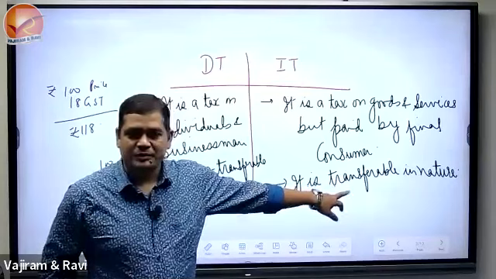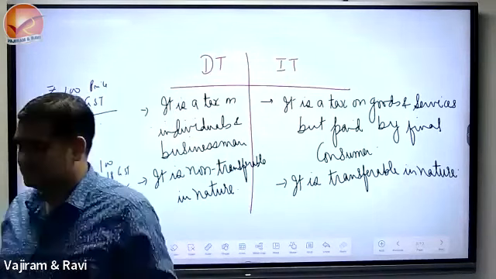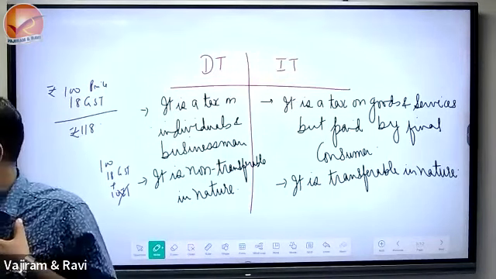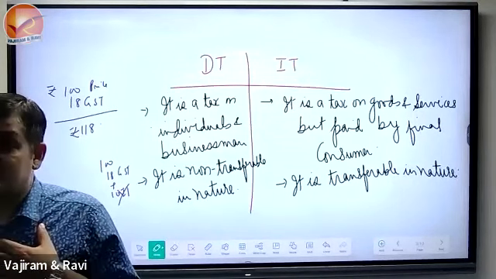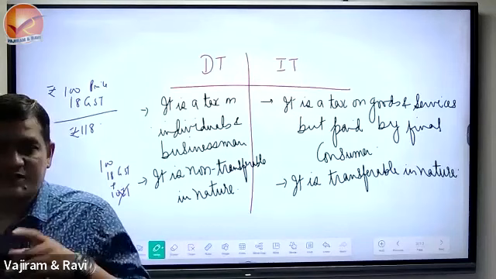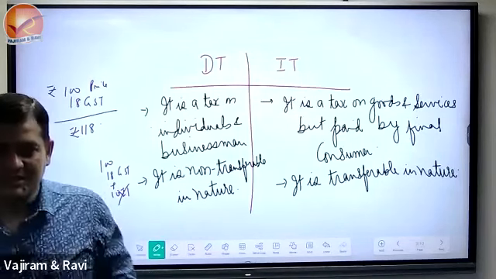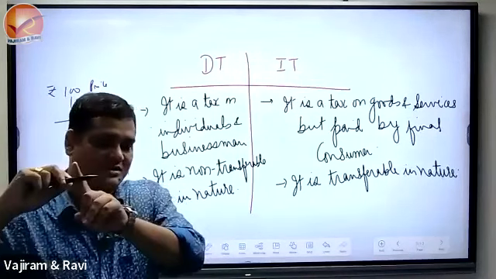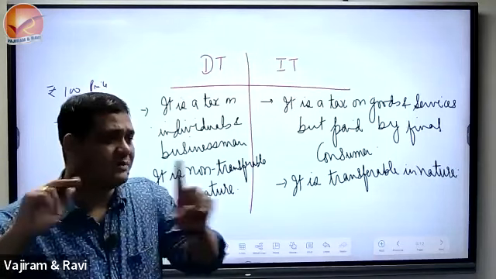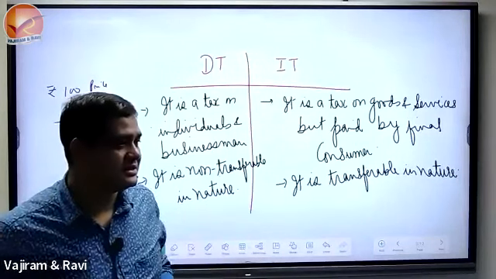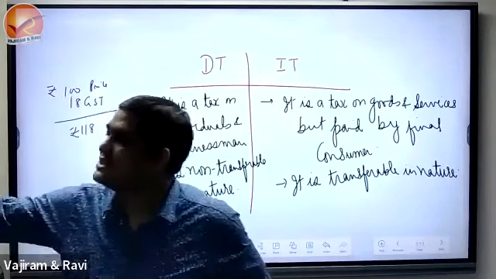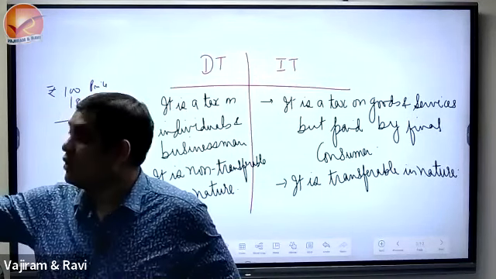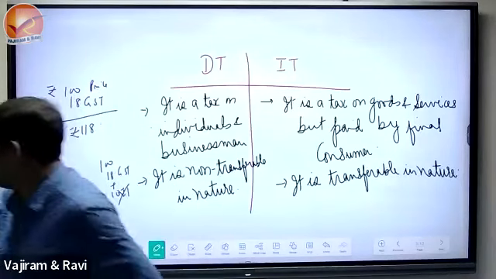Mind it, direct taxes are compulsory. Why? Because it is on me, I will have to pay. Indirect taxes are not compulsory, it is by choice. Because when you decided to purchase this marker, then the GST on it. Because it is not on the individual. Please understand. Why called indirect? It is not on me, it is on something else. And what is that something? Goods or services. See, this is the good.